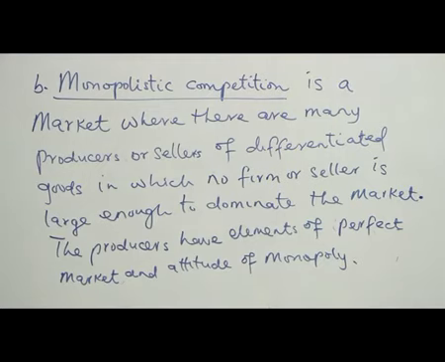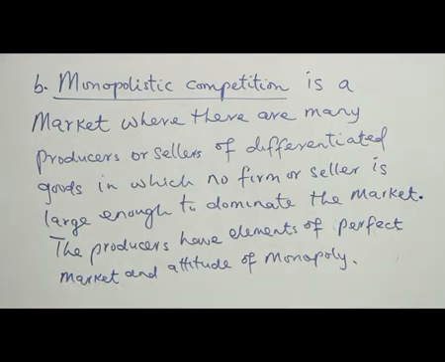So here, each firm can still dictate its price, unlike a perfect market, where the market dictates the price. So that's why I said the producers have elements of a perfect market and attitude of monopoly. When I say attitude of monopoly, they dictate the price.